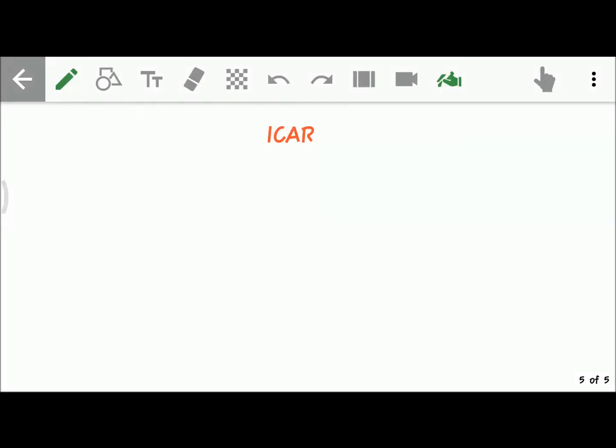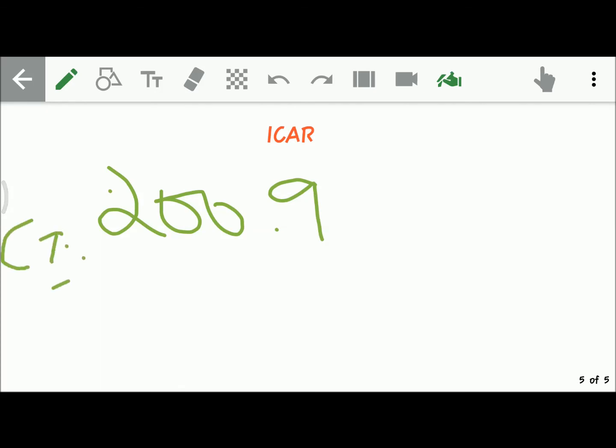Friends, coming to the ICAR annual report 2016 and 17, the total gross cropped area is 200.9 million hectare. I am going to calculate cropping intensity. In the numerator we will have the gross cropped area, which is 200.9 million hectares, whereas in agriculture census 2010 and 11 it was 193.76, right?